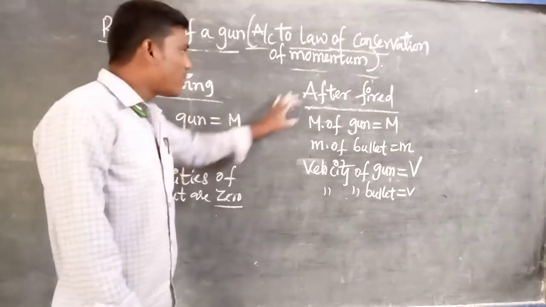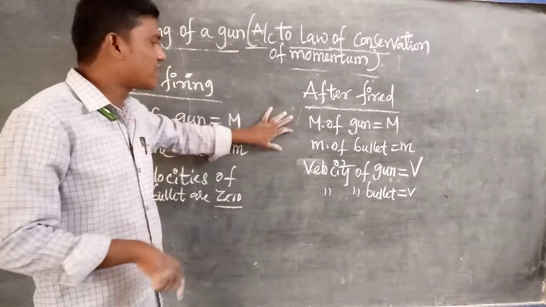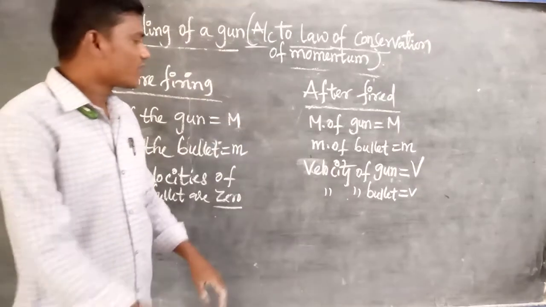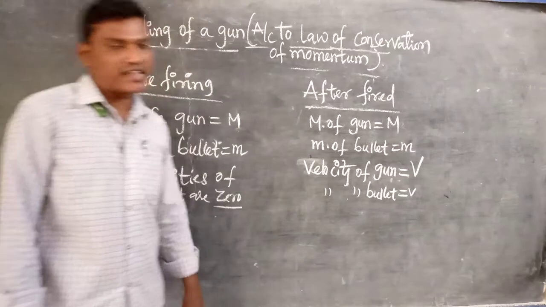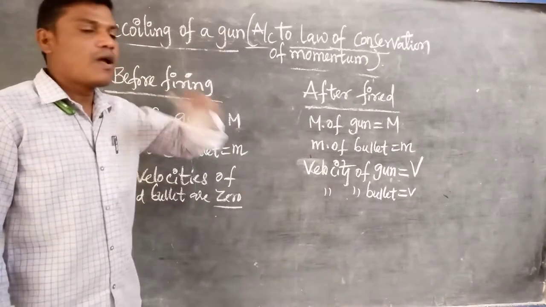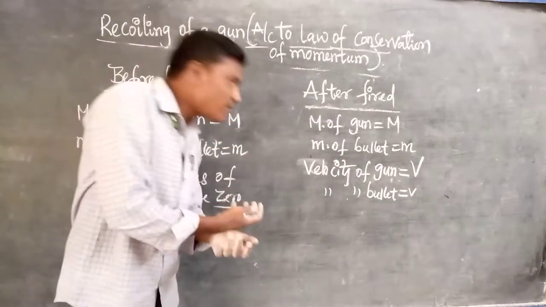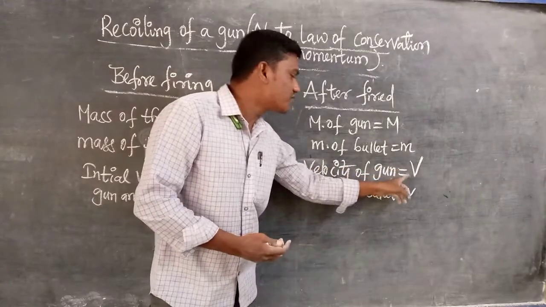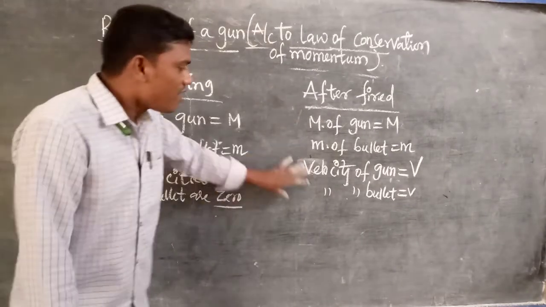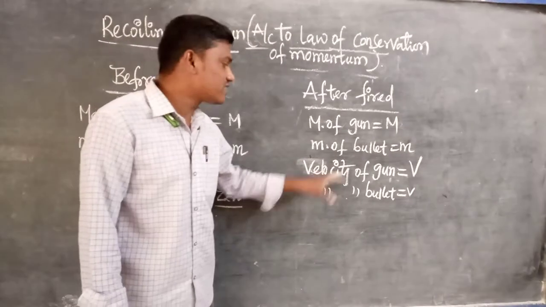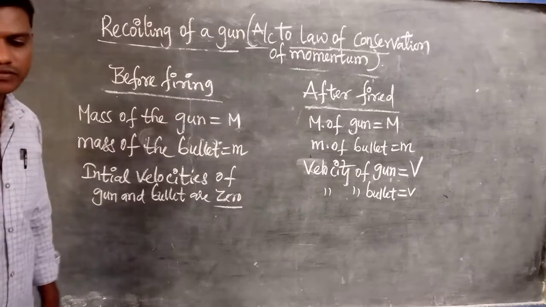The state is rest. But during the firing or after the firing, the mass of the gun or bullet does not change, because the mass of any body is constant. So velocity of the gun is capital V and velocity of the bullet is small v. We have considered that because during the firing, bullet as well as the gun are both set into motion, that is, they acquire some velocity. That's why velocity of gun is capital V, and velocity of bullet is small v. But anyway, here we know that velocity of the bullet is always higher than the velocity of the gun due to mass. We know that. Now here, these are the values.